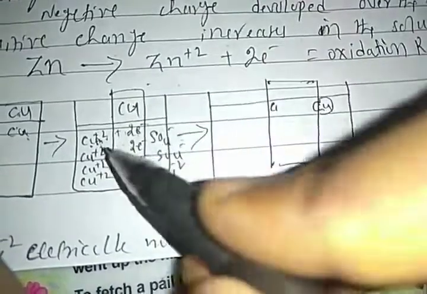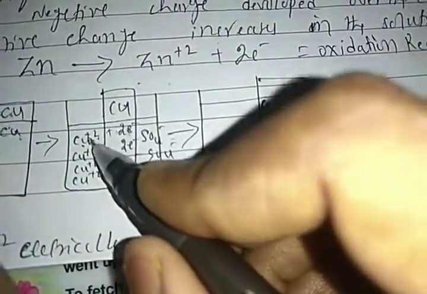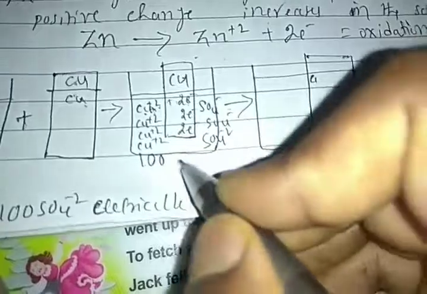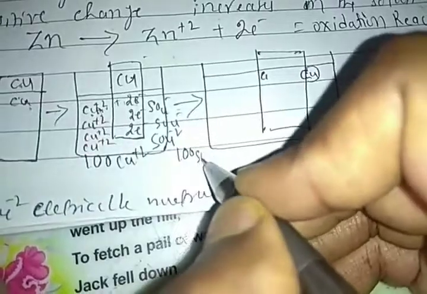Right? So the copper ion accepts electrons from the copper atom. Consider here 100 copper ions and 100 sulfate ions, SO4 minus 2.